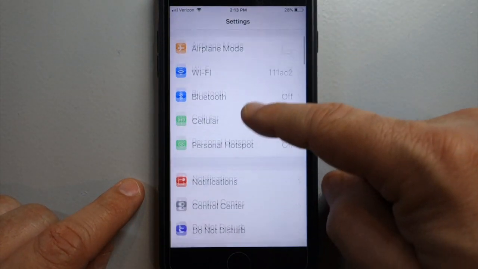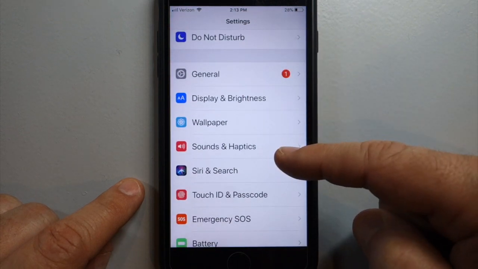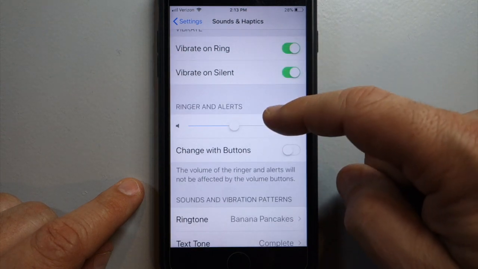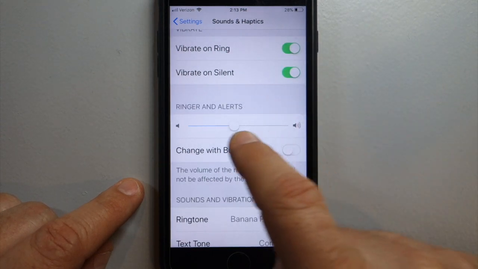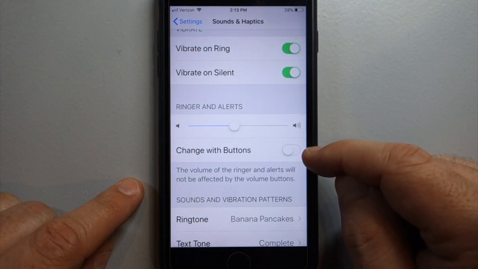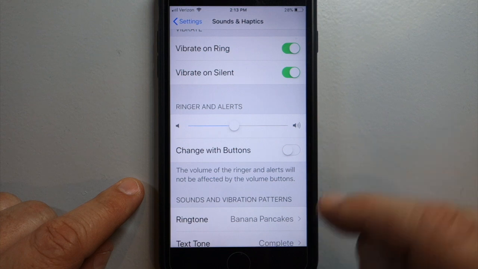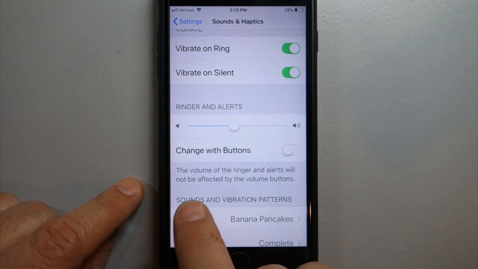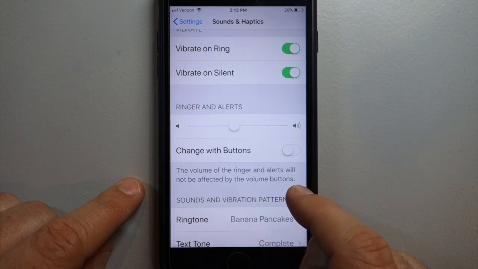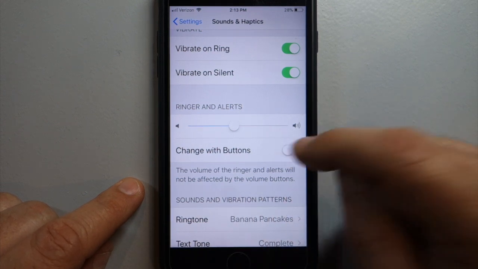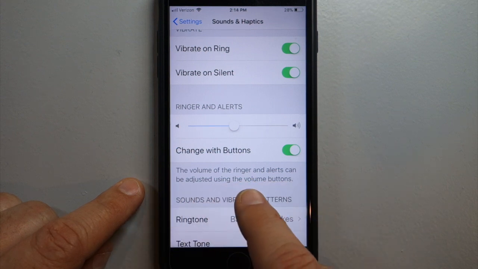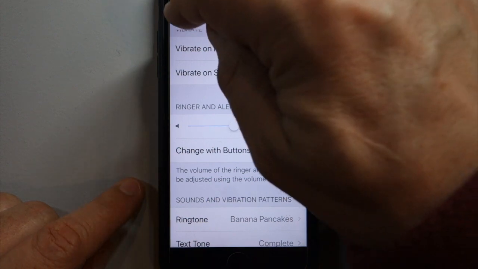Scroll down a little bit from the top to Sounds and Haptics. And then right here, Ringer and Alerts. This controls the ringer, and this toggle switch controls whether or not your buttons are connected. Right now, it says the volume of the ringer and alerts will not be affected by the volume buttons. Flip this toggle switch. The volume of the ringer and alerts can be adjusted using the volume buttons.